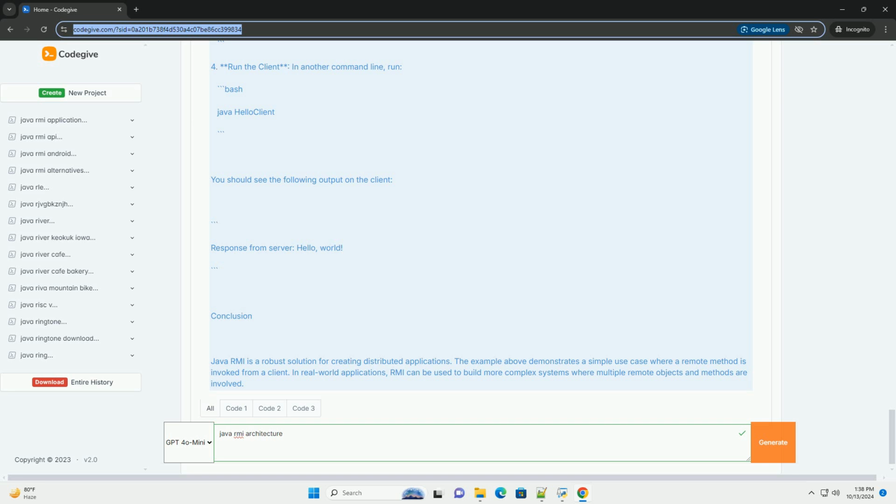How to run the example. 1. Compile the code. Save each class in its own file, Hello.java, HelloImpl.java, HelloServer.java, and HelloClient.java, and compile them using javac. 2. Start the RMI registry. Open a command line and run this. This starts the RMI registry on the default port, 1099. 3. Run the server. In another command line, run this. 4. Run the client. In another command line, run this. You should see the following output on the client.